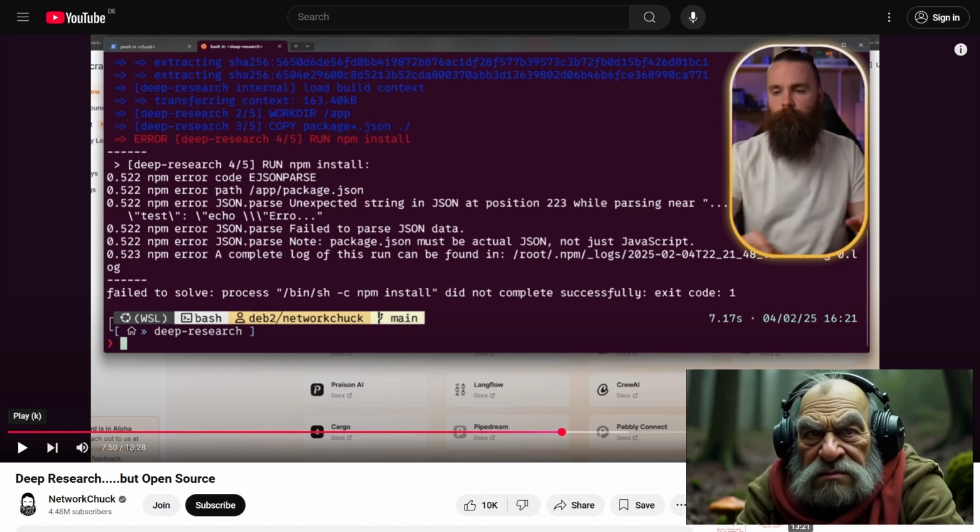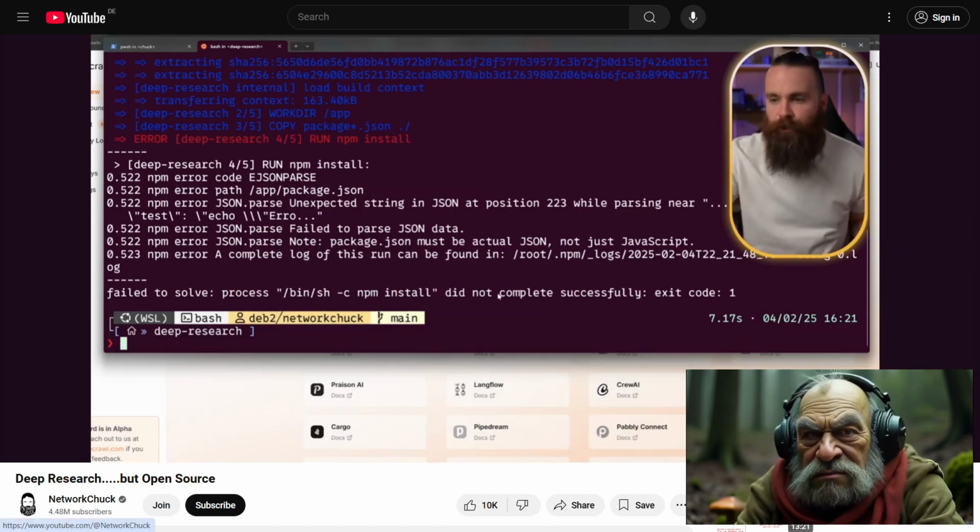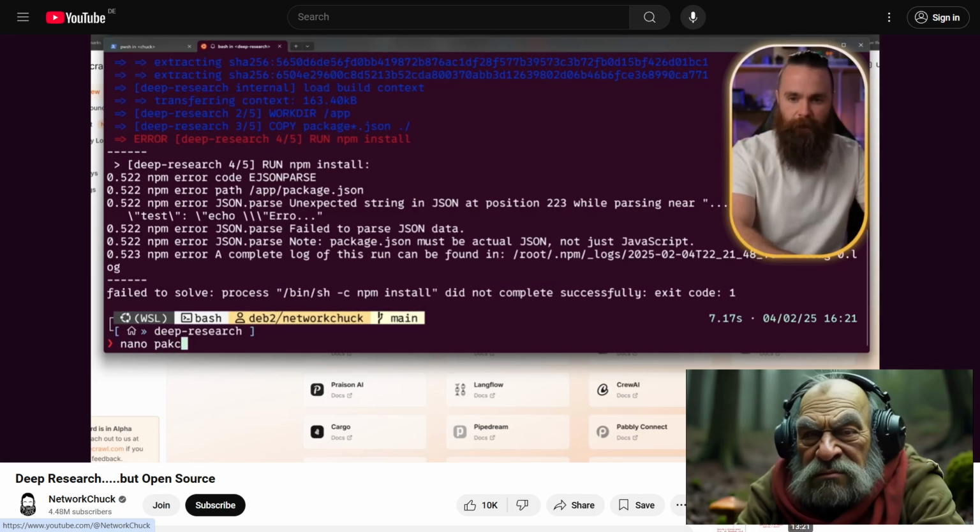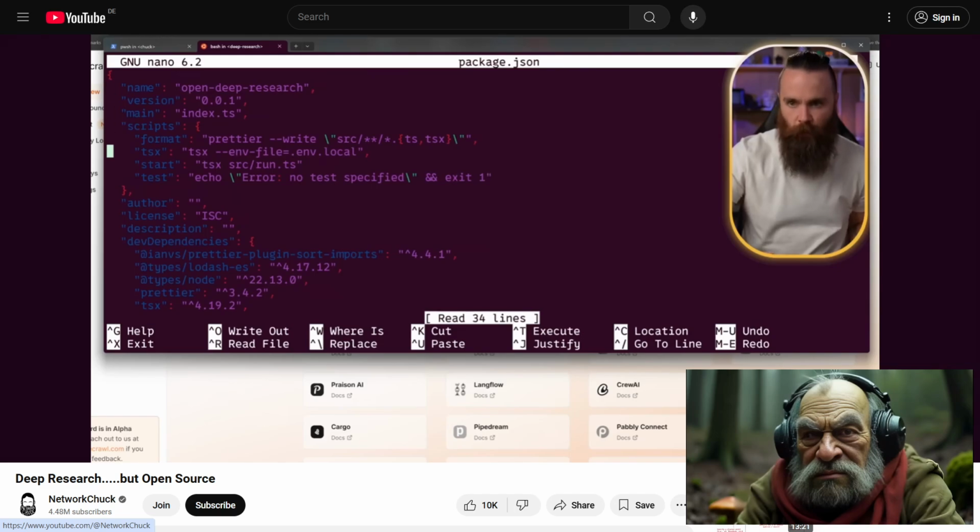Buckle up, folks. Crap, we got an error. Oh, you know what? I don't know what it is. We messed up our package.json file. Let's jump back in there real quick. Package.json. It's not proper JSON. We didn't put a comma.